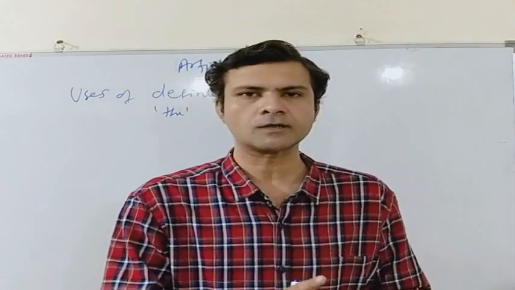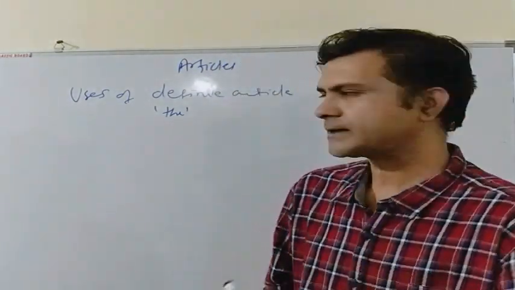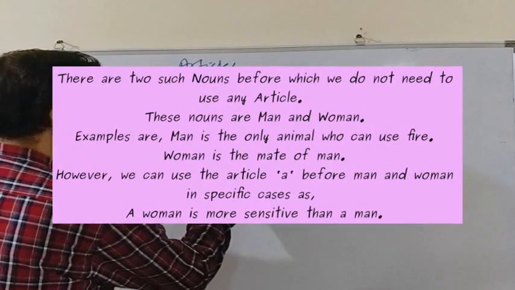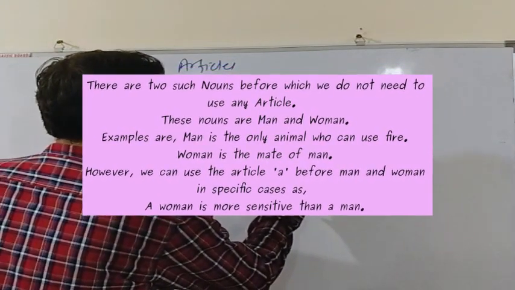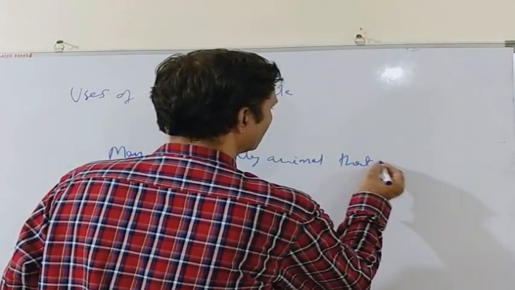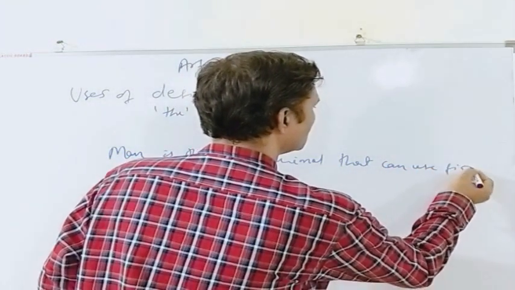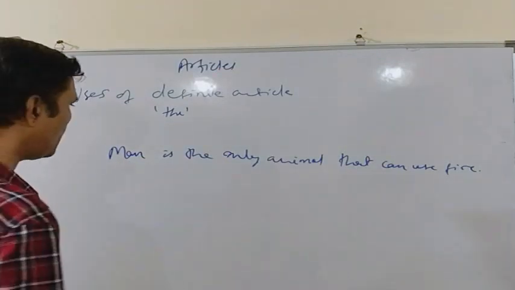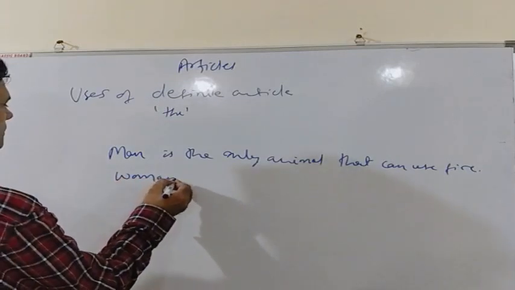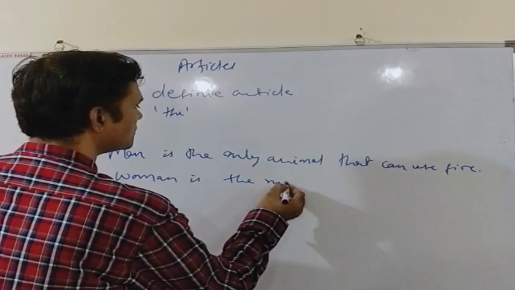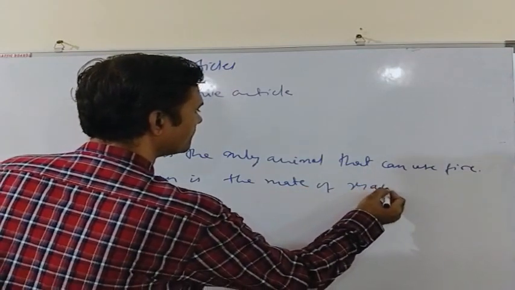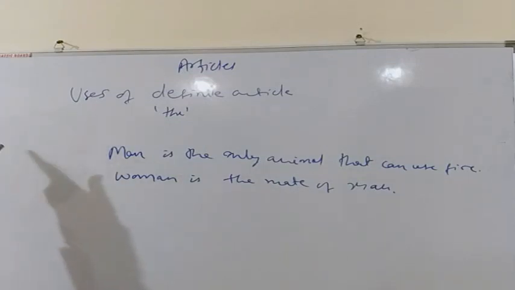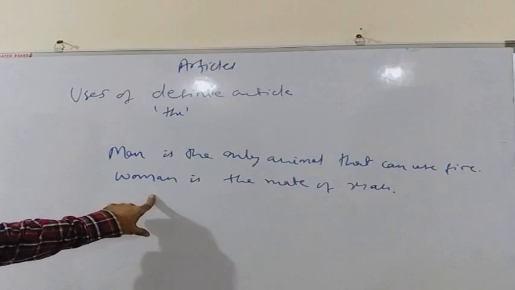However, there are two such nouns that can be used without any article. The first noun is man. Man is the only animal that can use fire. There is no need to use any article before man. Similarly, woman is the mate of man. Again, in this sentence, there is no need to use any article, neither a or an nor the before woman.